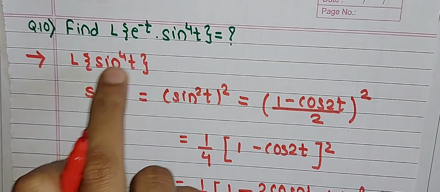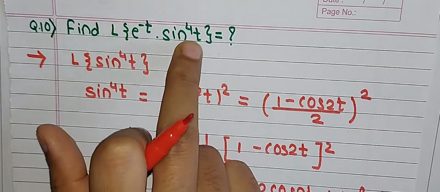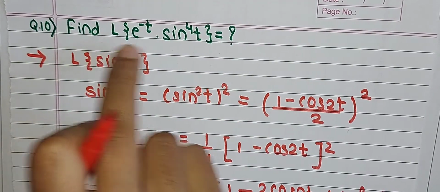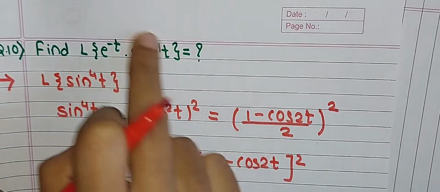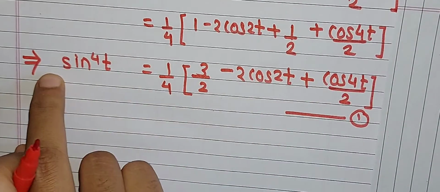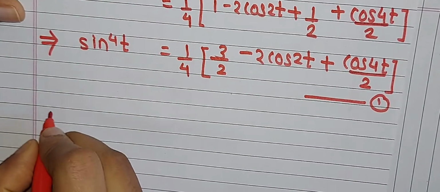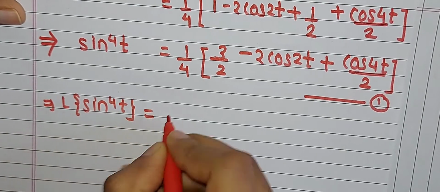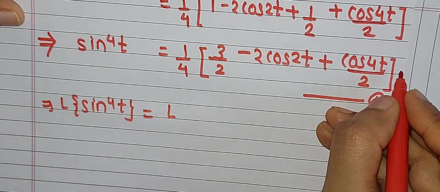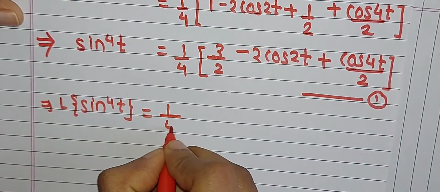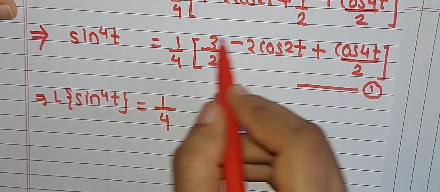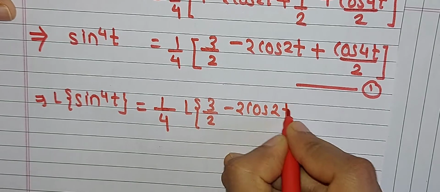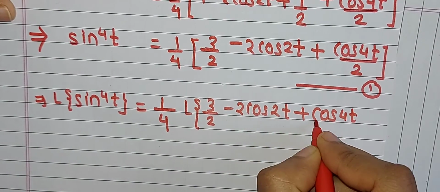Now let us come to our main question, the Laplace of e raised to something into a function, which is equivalent to the first shifting theorem. The first step is to apply the Laplace on the second term. We have obtained sin raised to 4t in equation number 1. Now apply Laplace on that, which means Laplace on the total term. Here 1 by 4 is a constant, therefore take it outside and apply Laplace on the term 3 by 2 minus 2 times cos 2t plus cos 4t divided by 2.